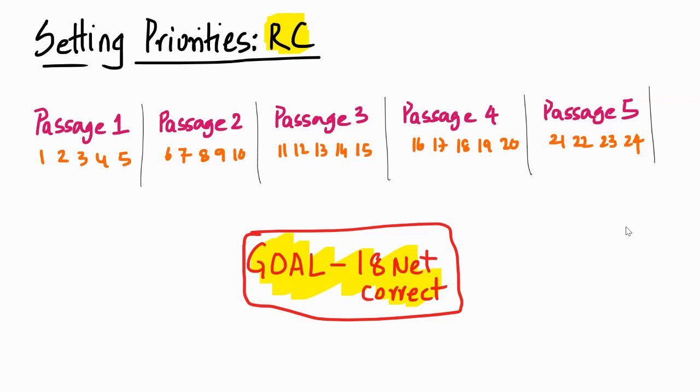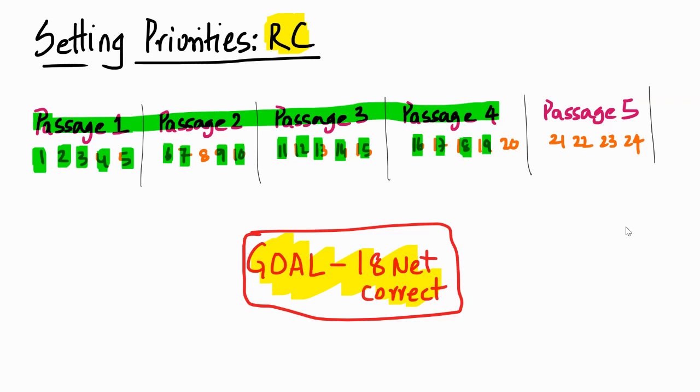You might want to think, let me just do four passages and leave one passage completely out. But in these four passages, I'm going to get almost every question correct. You might say, wait a minute, that sounds very illogical. If you can get almost all the questions correct in four passages, why won't you do the fifth passage also? What is wrong with you?